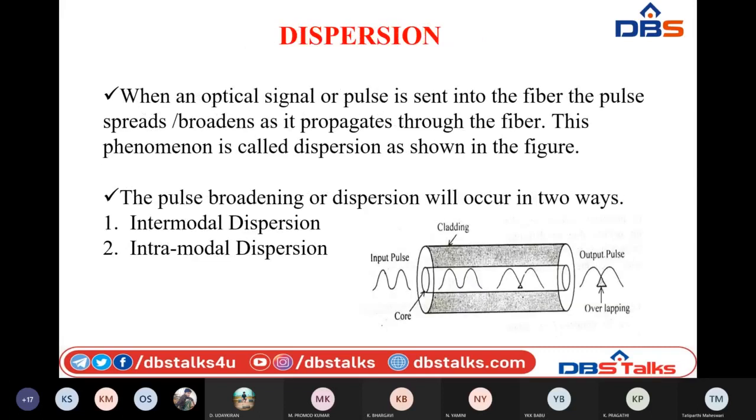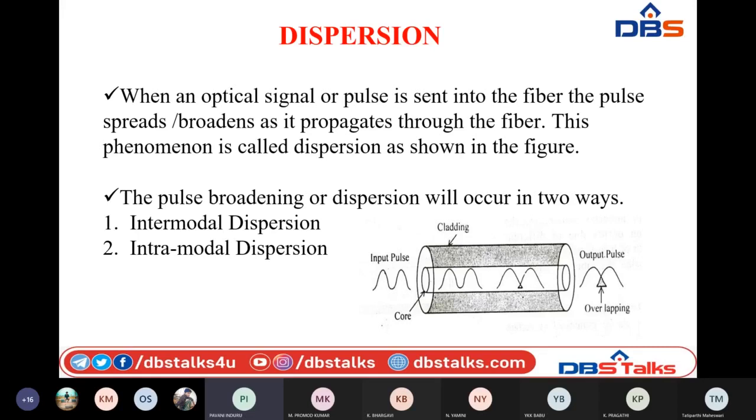And coming to another loss present in optical fibers, it is nothing but dispersion. Dispersion is nothing but the spreading of the pulses. Whenever different modes of light signals, light waves, are traveling through the optical fiber core, they all travel at different velocities because they have different wavelengths. And already we have discussed in the previous lecture, many kinds of modes are supported by multimode fibers.